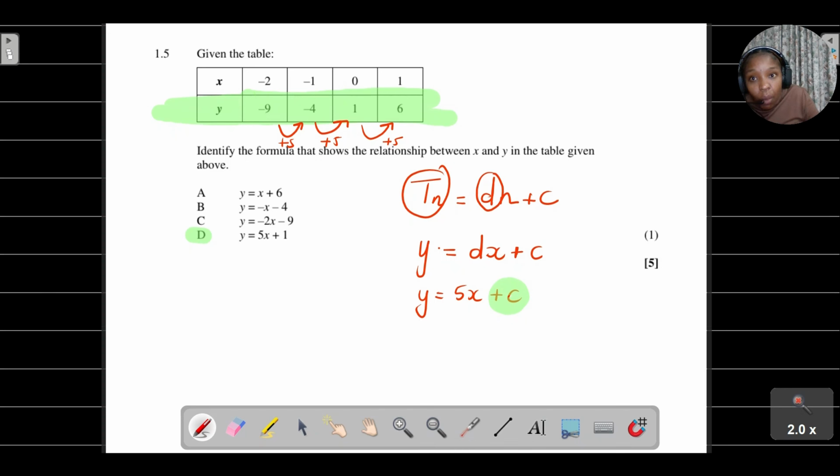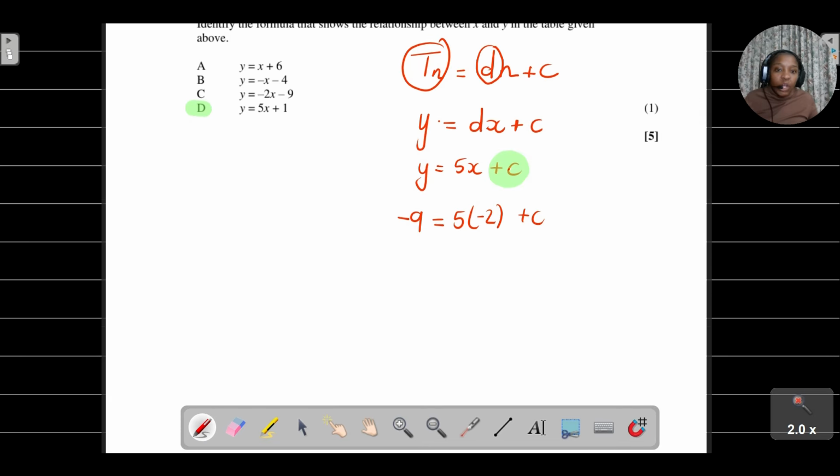We already know that when y is -9, x is -2. So -9 is equal to 5 times -2, plus c. Remember, I'm just trying to determine the value of c. Then -9 is equal to 5 multiplied by -2, which is -10, plus c. Then I'll say -9 plus 10 is equal to c.